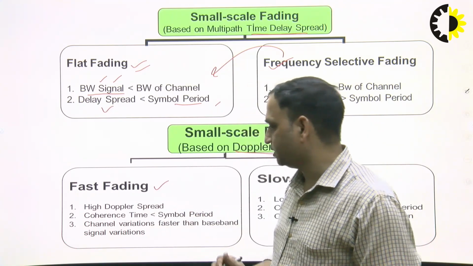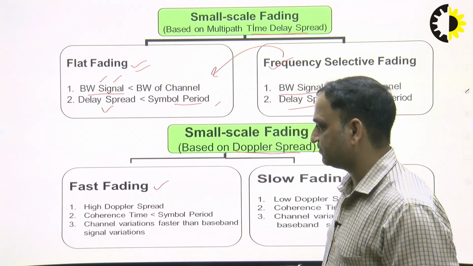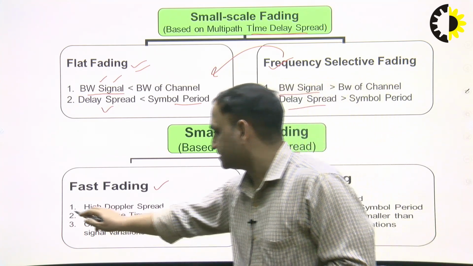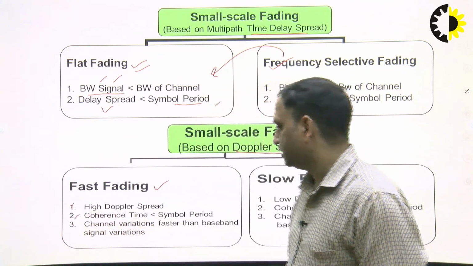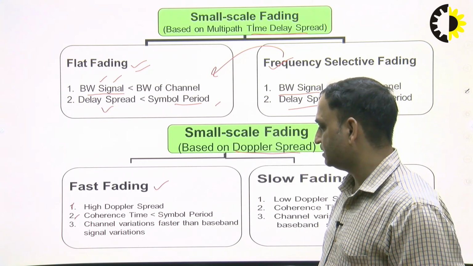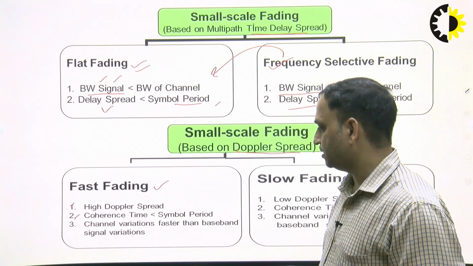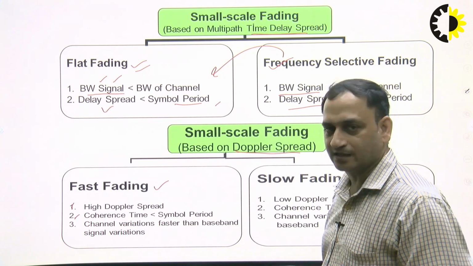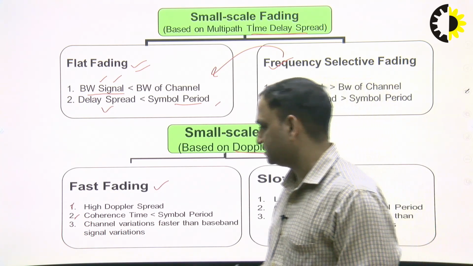Second is the coherence time, which is very much less than the symbol period. So in this case ISI can occur when it is received at the receiver.